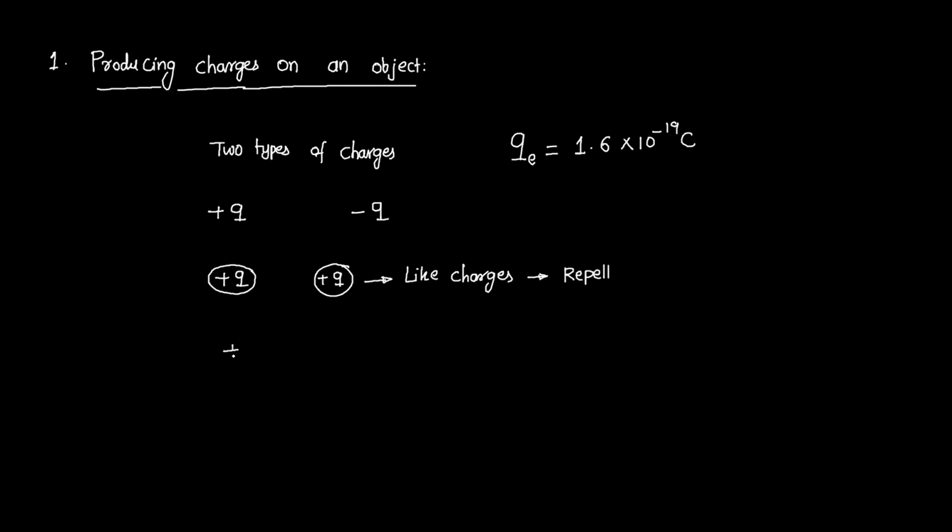Whereas if I keep one positive charge and one negative charge, these are unlike charges, and between unlike charges, attraction will take place. These are some basic things you are supposed to remember before going into this topic.